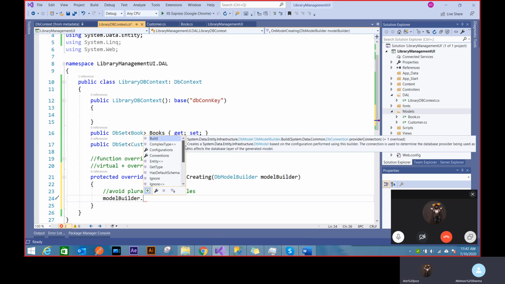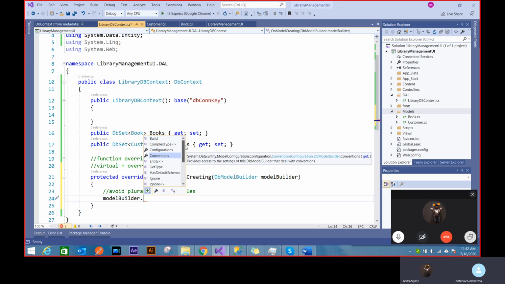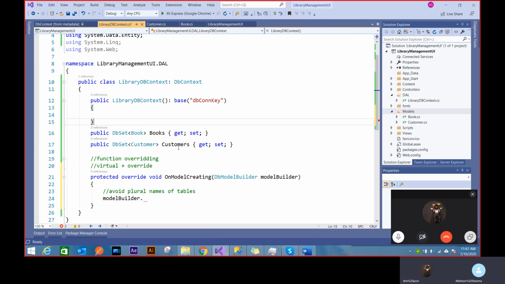there's a functionality, conventions. This is something which I didn't know. I went through Google, I went through Microsoft documentation, and I figured out there's a way to do it. So these are things you need to remember, or you can say this is how it's going to work every time. Imagine you are in Entity Framework and you want to rename this table to something else in your database.